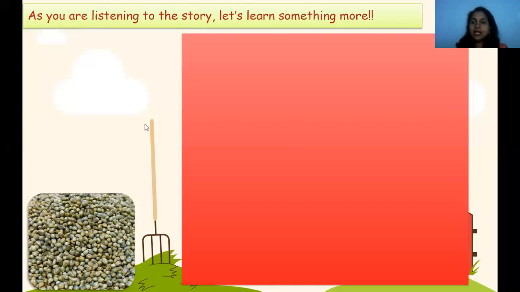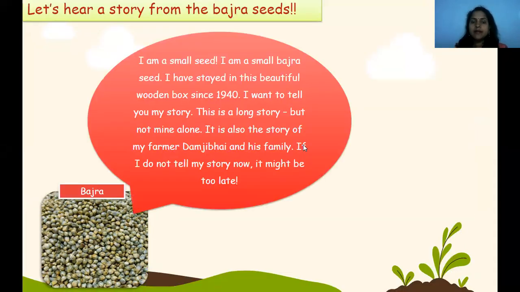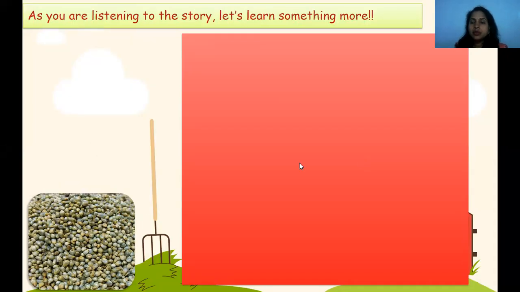So this is a story of how the farmer first prepares the soil, then plants the seeds, then waters the plants every day. Then, when the food grains are ripe, they harvest all the food grains. So this is the story.